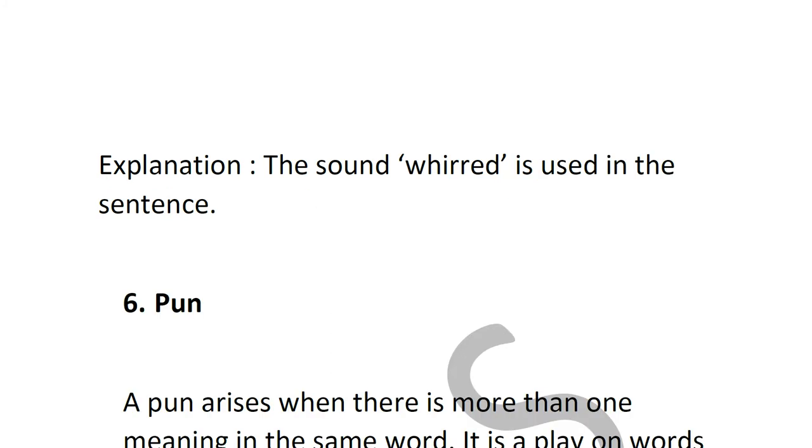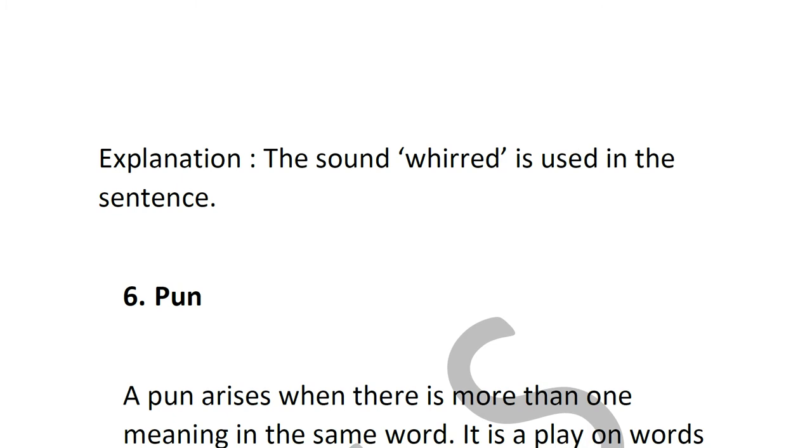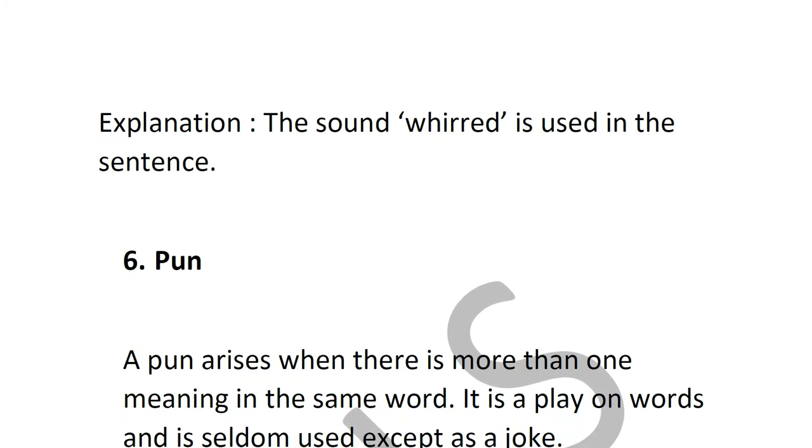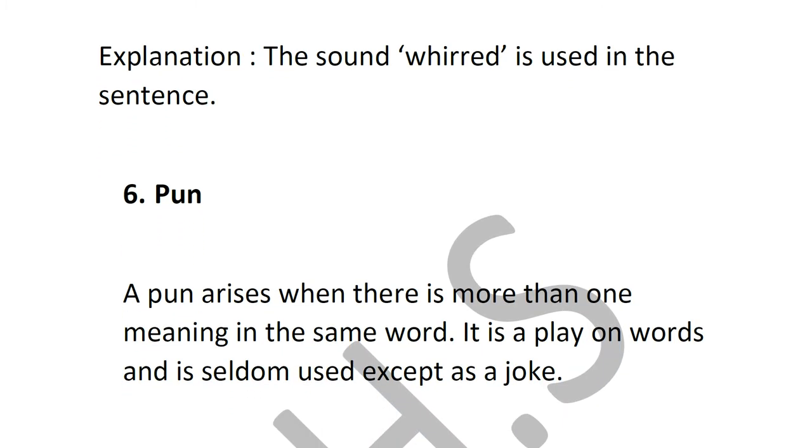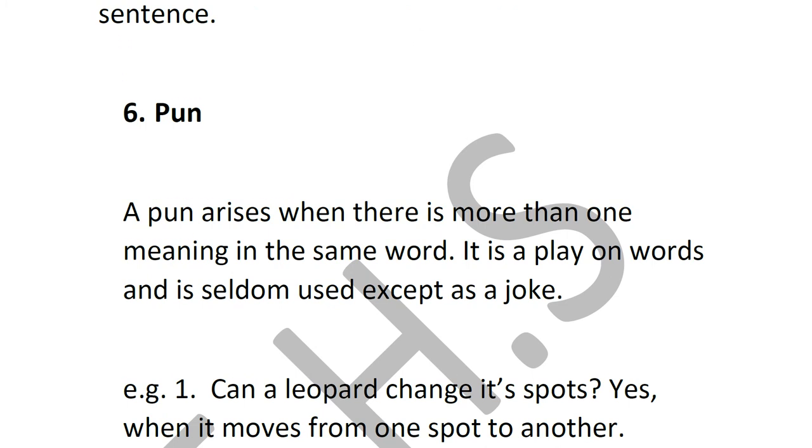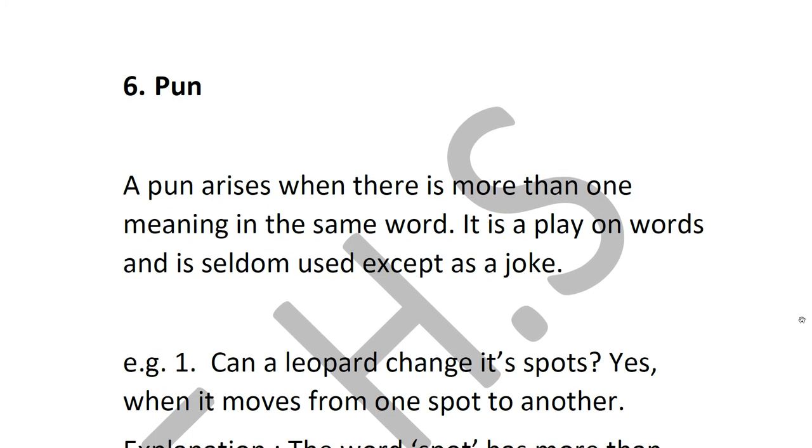Now, what is a pun? The next and the last one is a pun. A pun is when you are using a word with more than one meaning. Like, I'll give you an example. If you say phool, in Hindi it means a flower. If I tell someone you are a fool, he may think of the flower.